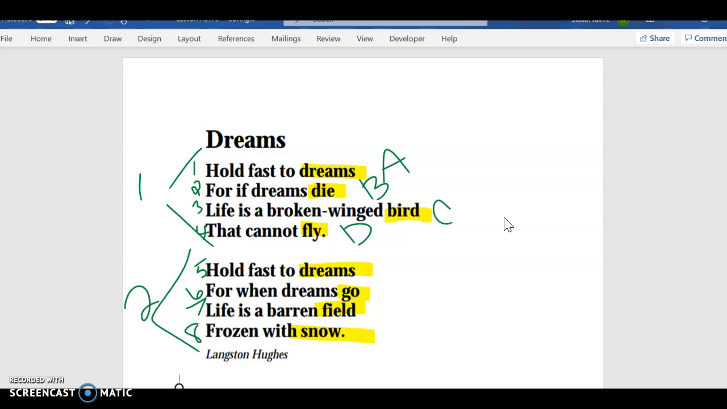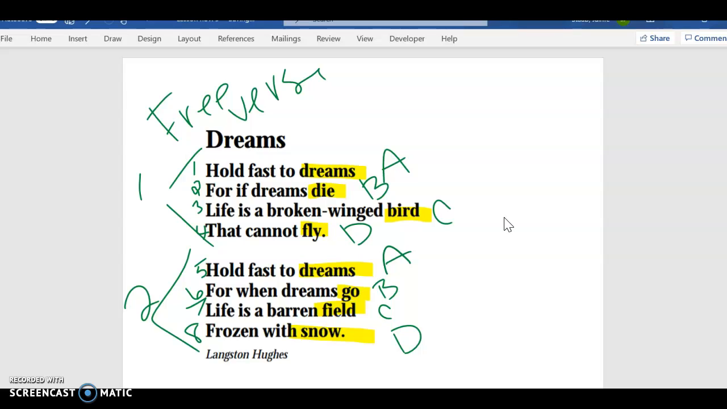So now we're in the second stanza. Dreams, go, field, snow. Let's see. None of those rhyme either. So we're going to say it's the same A, B, C, D because it starts over every stanza. And we're going to say there's no rhyme scheme. So this is a free verse poem. Free verse means there's literally no rhyme scheme.